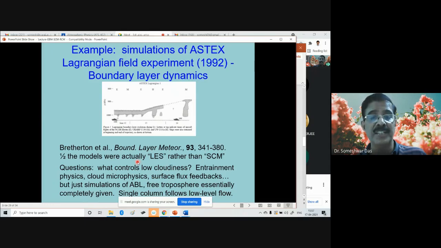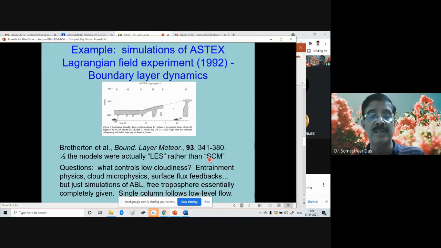So in this kind of study, we use another model called LES, the large eddy scale model, rather than the single column model, because LES is much higher resolution. In such a transition of the clouds, eddies play an important role, so we have to use a high resolution eddy scale model, rather than the SCM, which is coarser.